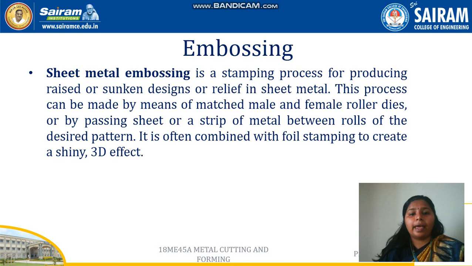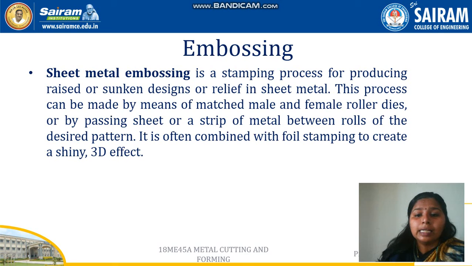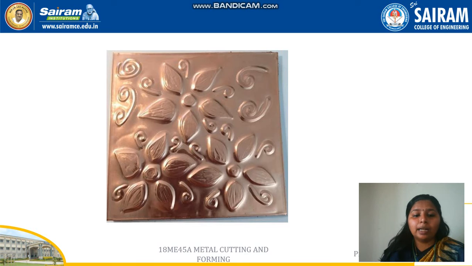The next one is embossing. Embossing is a stamping process for producing a raised or sunken design or a relief in sheet metal. This process can be made by means of matched male and female roller dies, or by passing a sheet or a strip of metal between rolls of the desired pattern. It is often combined with foil stamping to create a shining and 3D effect. So this is one of the final products of embossing, where we are getting a shiny and 3D effect pattern on the surface.